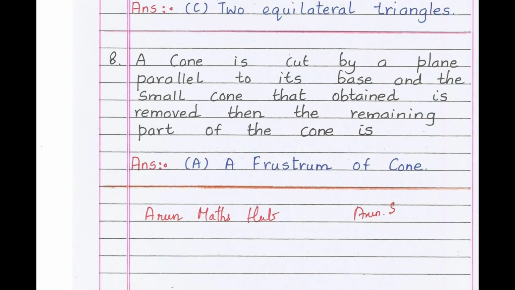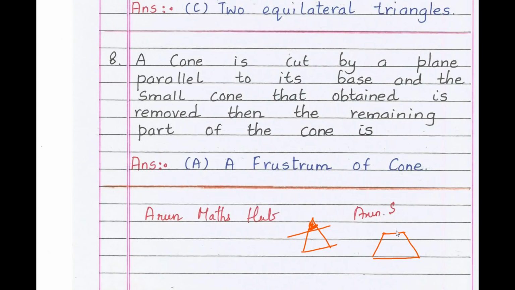Moving to eighth question, a cone is cut by a plane parallel to its base, and the small cone that is obtained is removed. Then the remaining part of the cone is. A cone is there. A cone is cut by a plane parallel to the base. If I remove this top portion, what will be there? You will get what? Frustum of a cone. Therefore, the correct answer is option A, a frustum of cone.